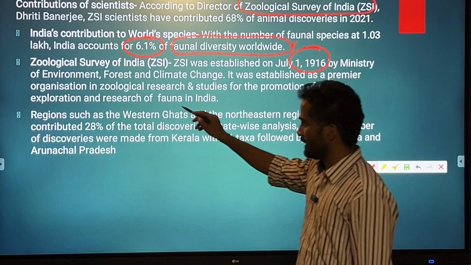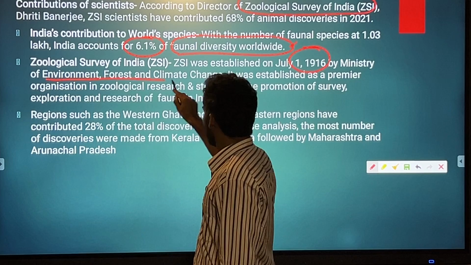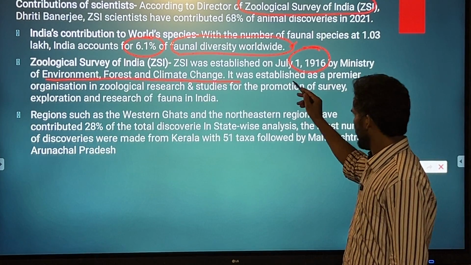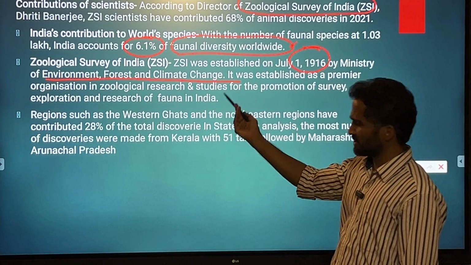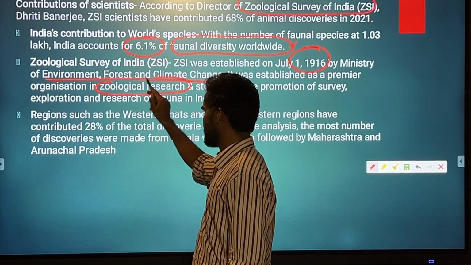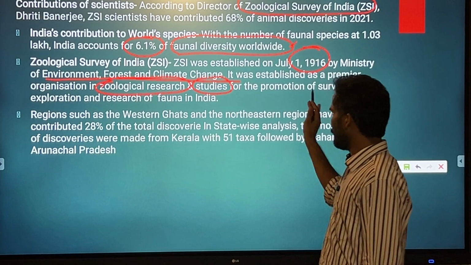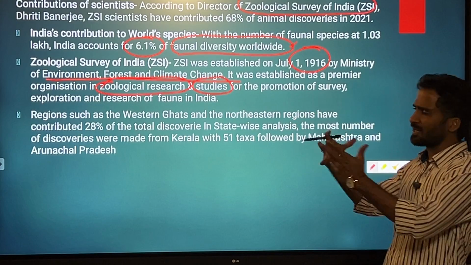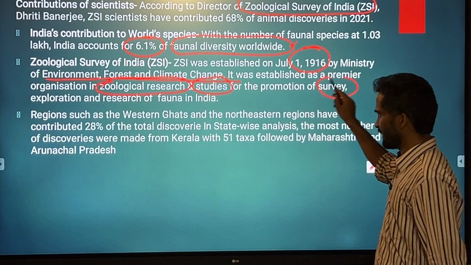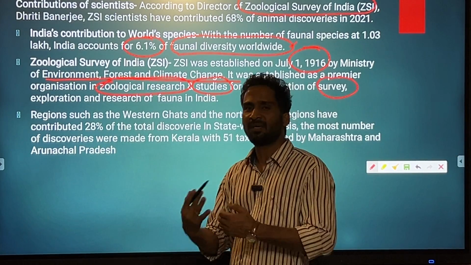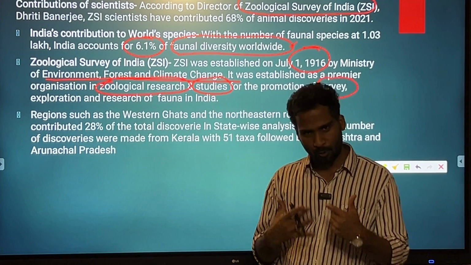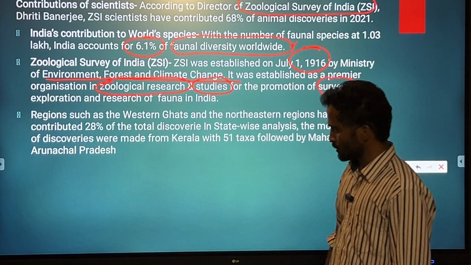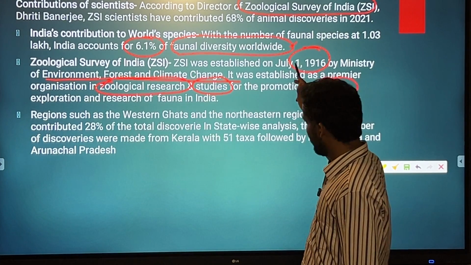Obviously, it is currently under the Ministry of Environment, Forest and Climate Change. It is a premier organization in taxonomic research and studies for promotion of survey, exploration and research. So basically, they resort to survey, exploration and research in order to study the faunal species of India. Okay, so do remember it is about the faunal species.